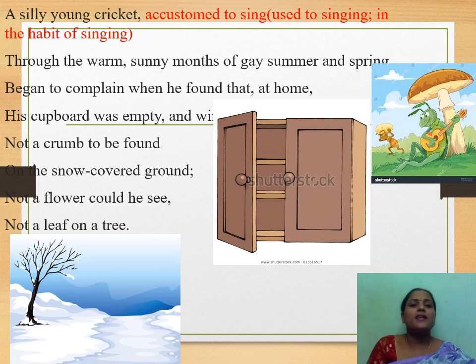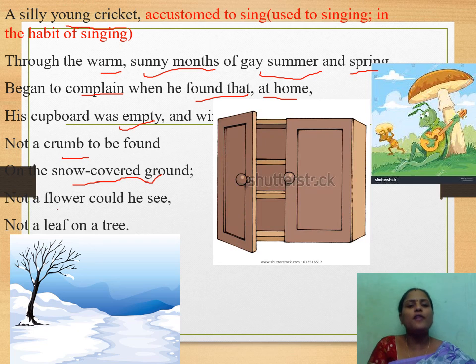A silly young cricket, accustomed to sing through the warm, sunny months of gay summer and spring, began to complain when he found that at home his cupboard was empty and not a crumb was to be found. On the snow-covered ground, not a flower could he see, not a leaf on a tree.